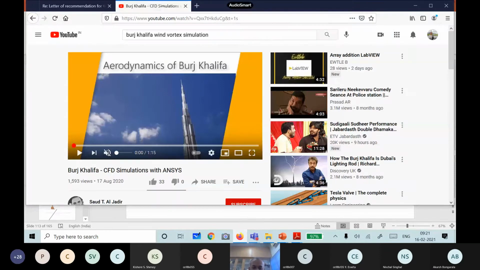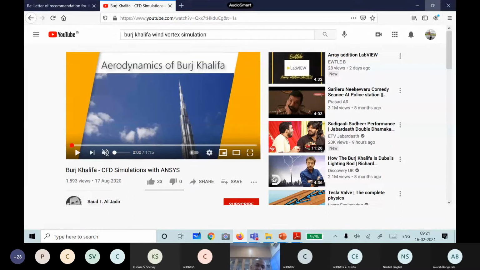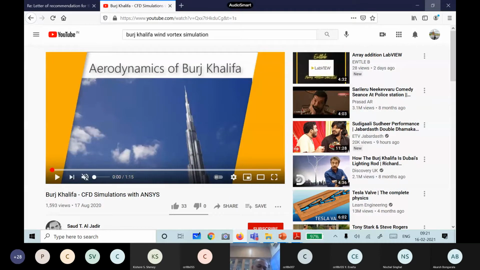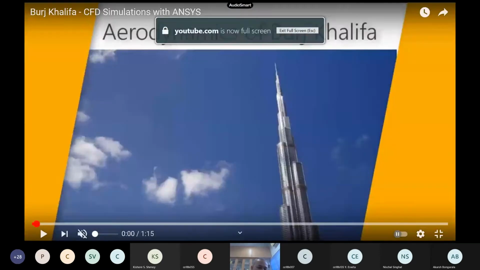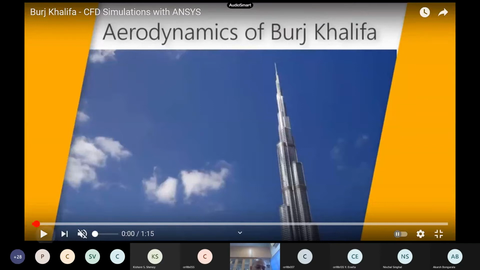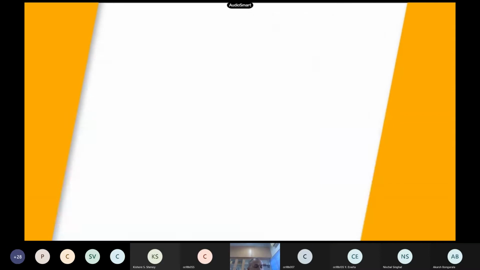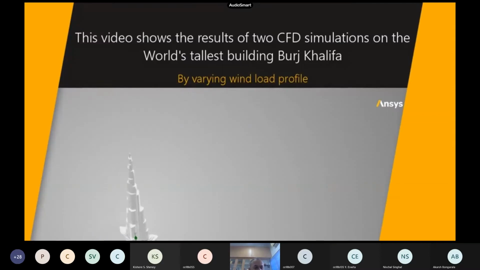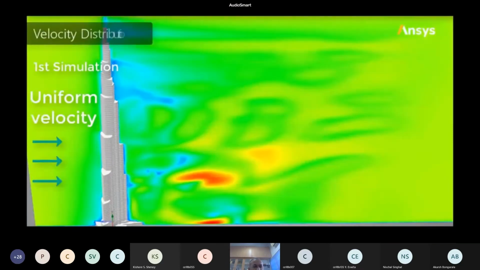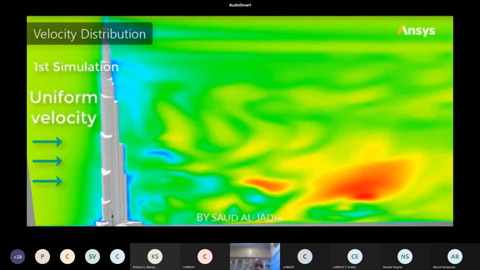Before we go, one more thing I just wanted to show you. When you are designing a tall building, not only just the design here, but you may have to do simulations also. This is for the Burj Dubai. You can see the vortices here. See this nice video of vortex shedding and others, how they have done. They have done wind tunnel tests. They have even simulated in a CFD software. You can see here, these are all the vortices.